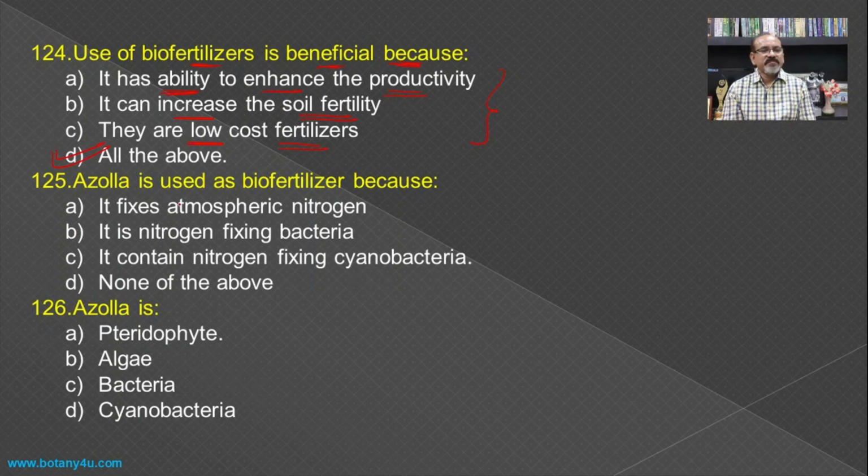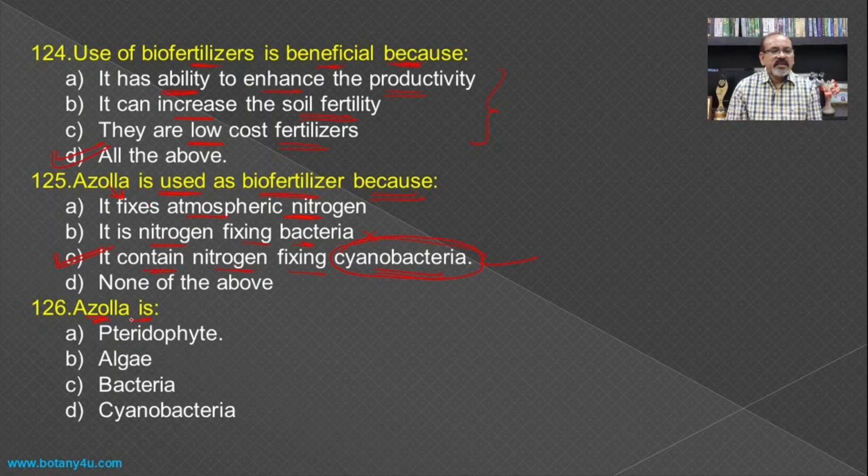becomes the answer. Then Azolla is used as a biofertilizer because if you see the Azolla, it fixes the atmospheric nitrogen, then it is a nitrogen fixing bacteria, it is not bacteria, then it contains nitrogen fixing cyanobacteria, and hence we are using it. So Azolla is not fixing the atmospheric nitrogen, but the cyanobacteria which is present inside the leaves of the Azolla, they are responsible for the atmospheric nitrogen fixation, and hence it becomes the answer for this question.